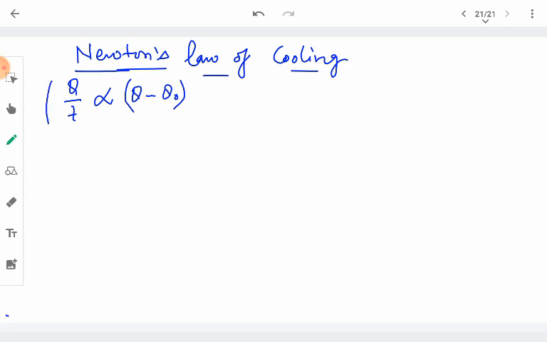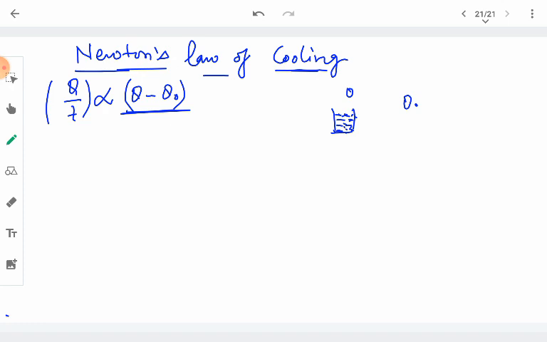So Newton's law of cooling says the rate of loss of heat is directly proportional to the temperature difference between the hot body and the surroundings. If this is a hot body, we have some substance in a container and its surrounding temperature is theta naught.